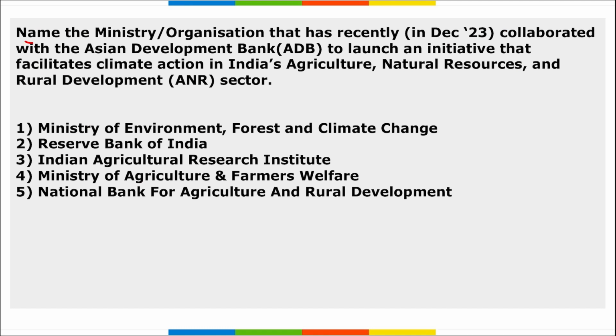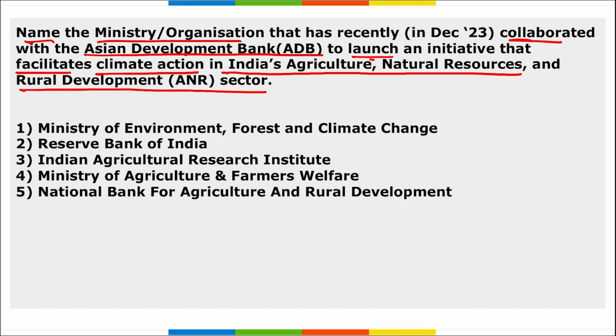Next, name the ministry or organization that has recently collaborated with Asian Development Bank to launch an initiative that facilitates climate action in India's agriculture, natural resources and rural development sector. It is NABARD, that is National Bank for Agriculture and Rural Development. Correct? Then remember, under this initiative, NABARD has collaborated with Bill and Melinda Gates Foundation to establish a technical support unit that will be addressing climate change in India, and will also provide solutions for the same.